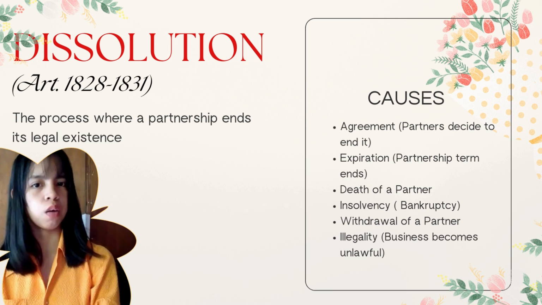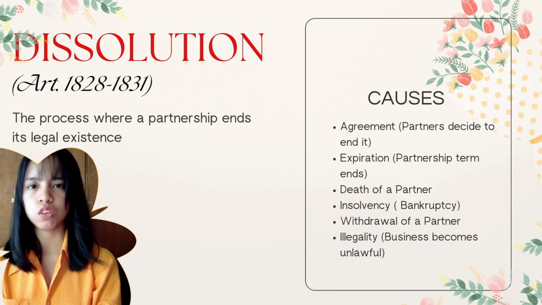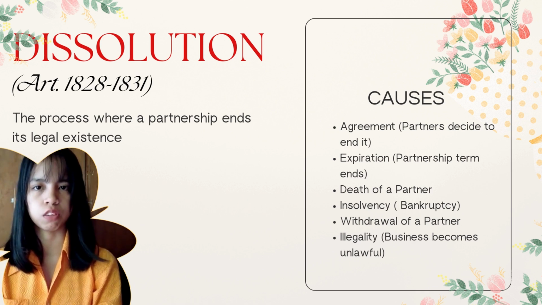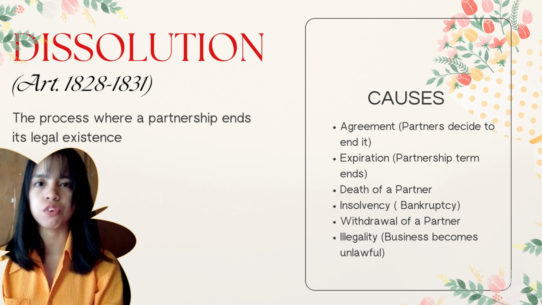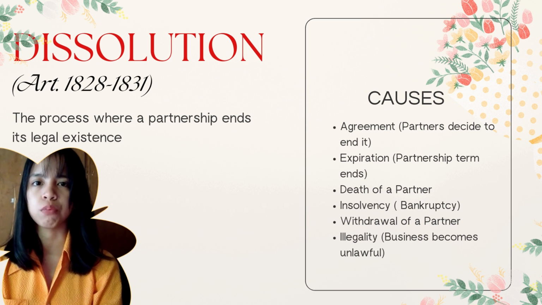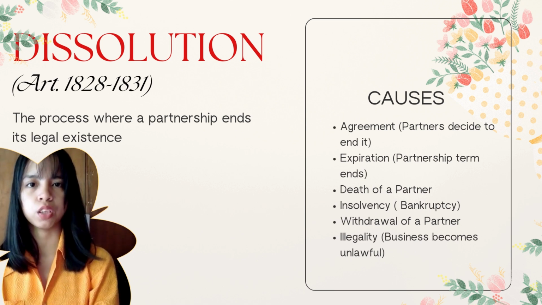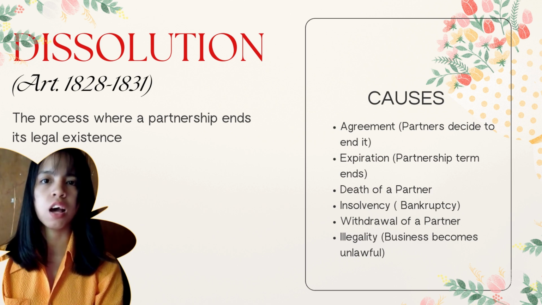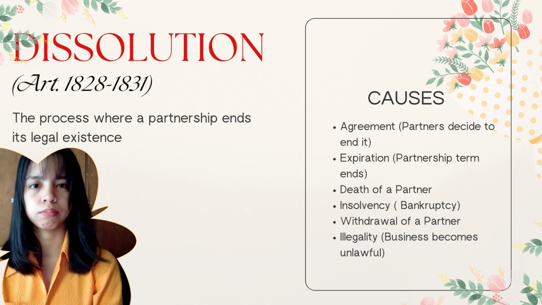Good day, everyone. Today we'll be discussing the causes of dissolution of a partnership, specifically under Articles 1828 to 1831 of the Civil Code. Dissolution refers to the change in the relation of the partners caused by any partner ceasing to be associated in the carrying on of the business. In simple terms, it marks the beginning of the end of the partnership.